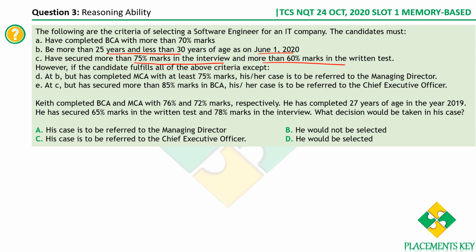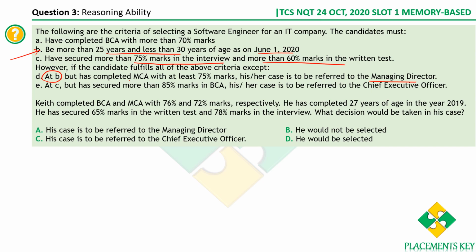However, there are a few more conditions. Let's say the candidate doesn't satisfy condition B, that is, his age doesn't lie between 25 and 30 as on June 1st, 2020. If he has completed MCA with at least 75% marks, then his case would be referred to the managing director. Is that clear? B is that his age should be between 25 and 30. If this condition is not satisfied, but he has completed MCA with at least 75% marks, his case would be referred to the managing director.